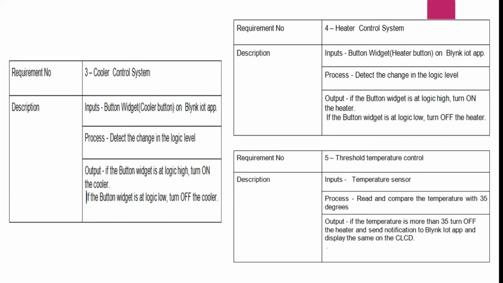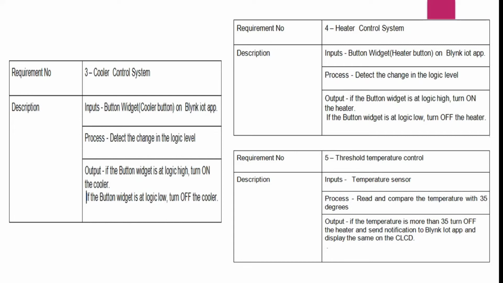Required number 4 is the heater control system. The description is, the input is the button widget which is on the Blink IoT app. The process remains the same. We have to detect the change in the logic level. Now the output is that if the button widget is at logic high, turn on the heater, and if the button widget is at logic low, turn off the heater.